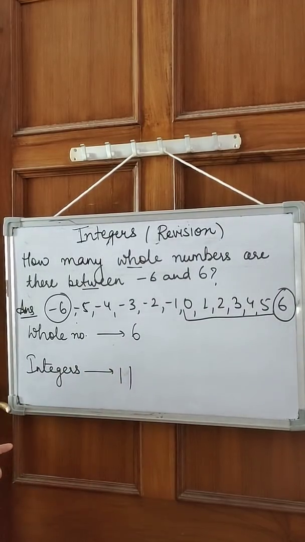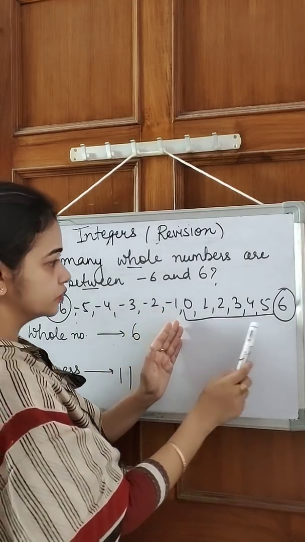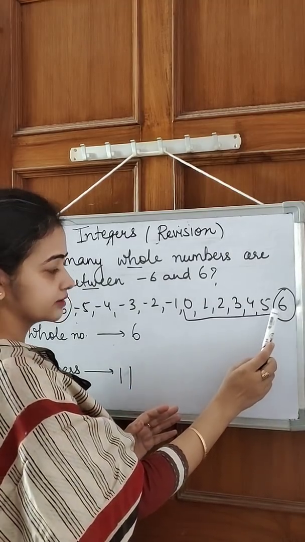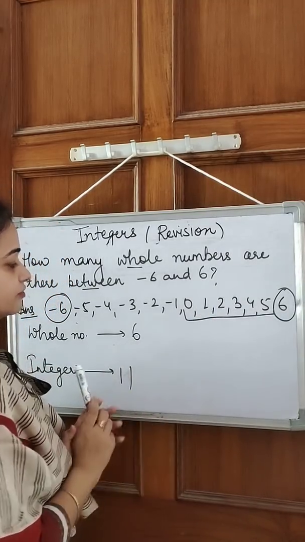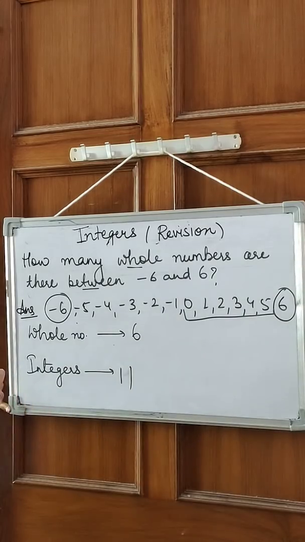So if they ask how many whole numbers are there between any numbers, you start from 0, and if the word between is there, then take one number less, meaning do not take the last number that is given. And when they ask for integers, then cover the whole set of numbers that you have written. Okay.